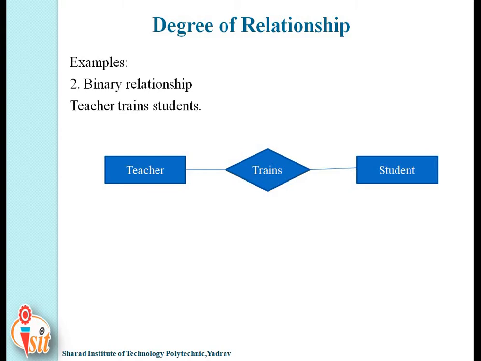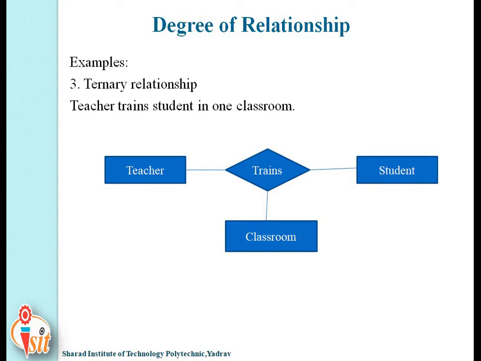Now the binary relationship: the relationship between two entity types is known as binary relationship. Bi means two. Here two entities are present. The example is that teacher trains students. Now teacher and student are two entities, and between them the relationship displayed is trains. That's why it is known as a binary relationship. Graphically it is represented as shown in the figure.